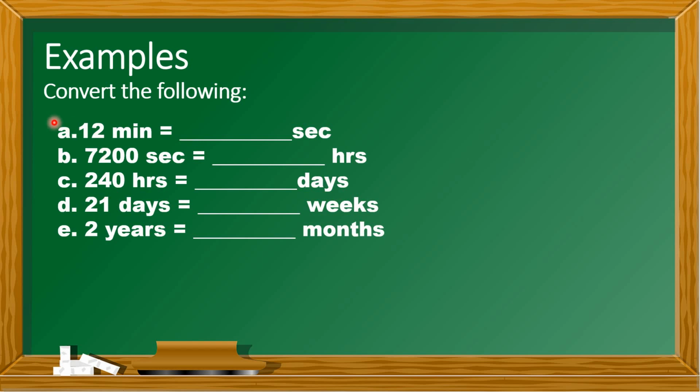Okay, so we have here letter A. We're going to convert 12 minutes to seconds. And then we have letter B. We're going to convert 7,200 seconds to hours. And then letter C, we're going to convert 240 hours to days.